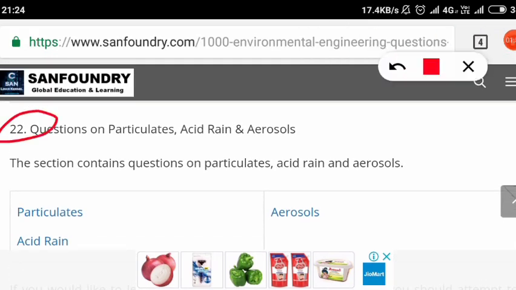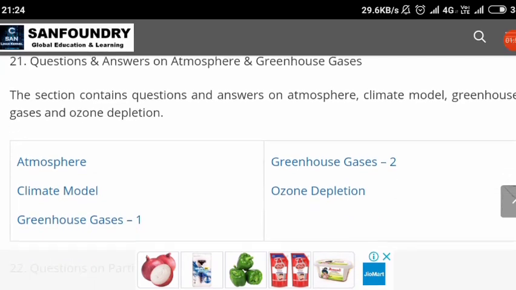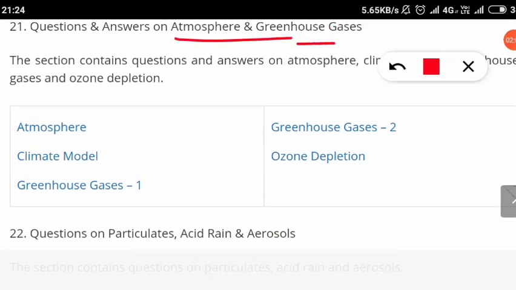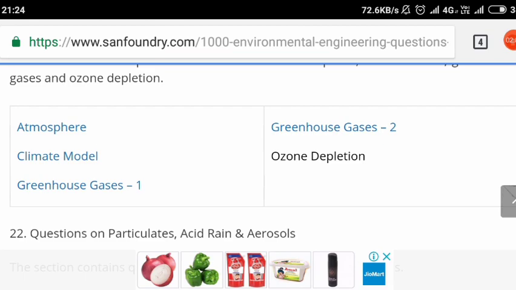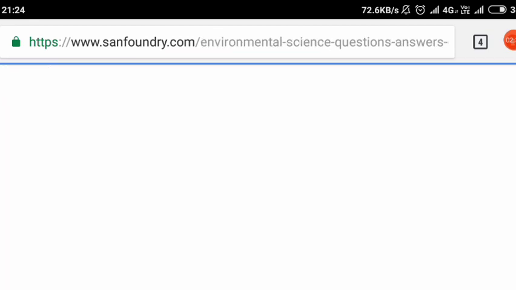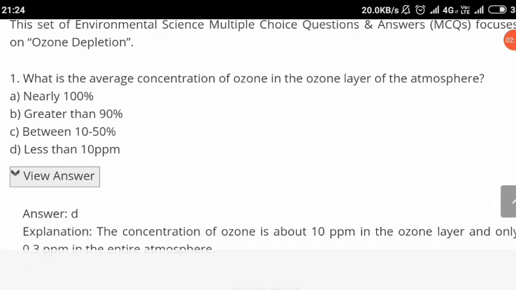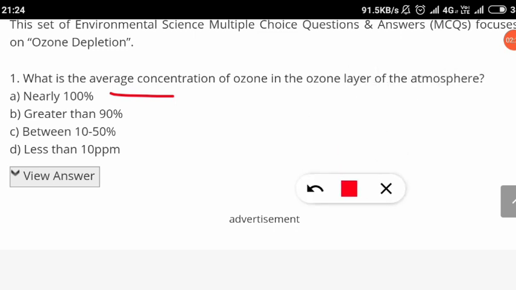Let us click on any one section and see. This is about particulates, acid rain and aerosol. We'll click on the 21st section and go to ozone depletion. Let's see what questions are under that subsection of atmospheric greenhouse gases. By clicking on ozone depletion, you will get the questions related to that. The first question is, what is the average concentration of ozone in the ozone layer of the atmosphere?